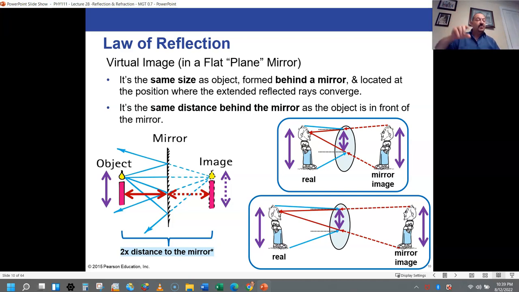If you're 5 foot tall, you only need a 2.5 foot mirror to see all of yourself, no matter how far away you're standing from it.